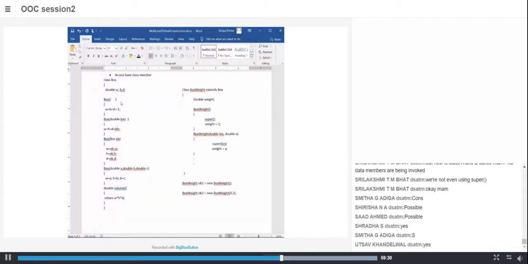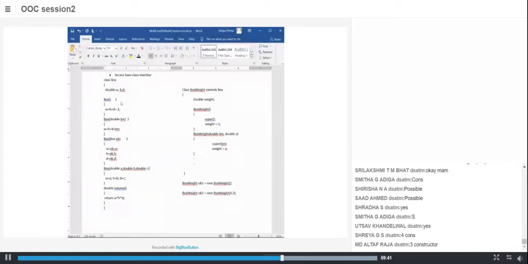That's why you people are all getting confused with this super keyword. Are you all on the same page?